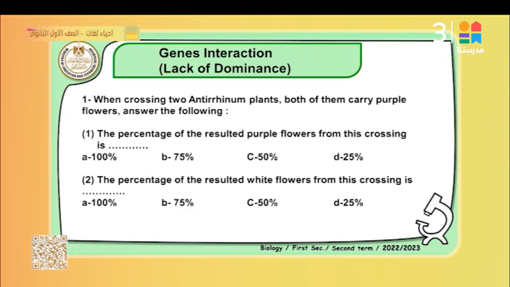Another question. When genes interact, that means lack of dominance. Before starting these questions, we can define lack of dominance. It is a genetic trait controlled by a pair of genes where neither is dominant over the other, and both work together to produce a new trait. For example, the inheritance of flower color in the anthurium plant: red color mating with white color. Red color genotype is R capital R capital, and white color is W capital W capital.